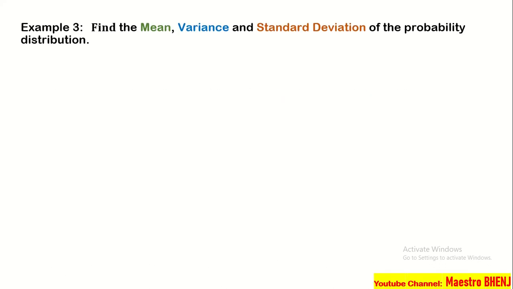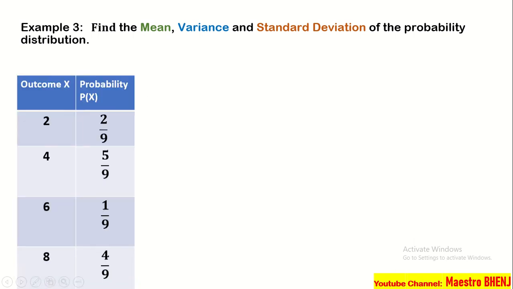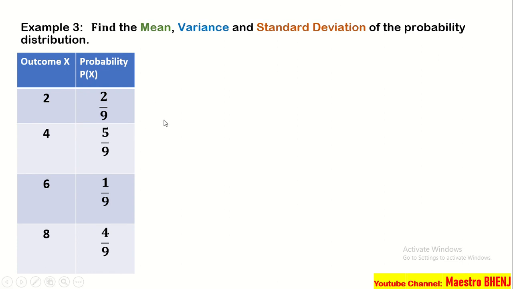Example number 3. Find the mean, variance, and standard deviation of the probability distribution. Okay. So, we have the probability distribution. We have the outcome x. Ito yung x sub 1, x sub 2, x sub 3, and x sub 4. That is equal to 2, 4, 6, and 8. At yung probability, the p of x, which is 2 over 9, 5 over 9, 1 over 9, and 4 over 9. Let us have first the mean. Okay, compute muna natin ang mean.